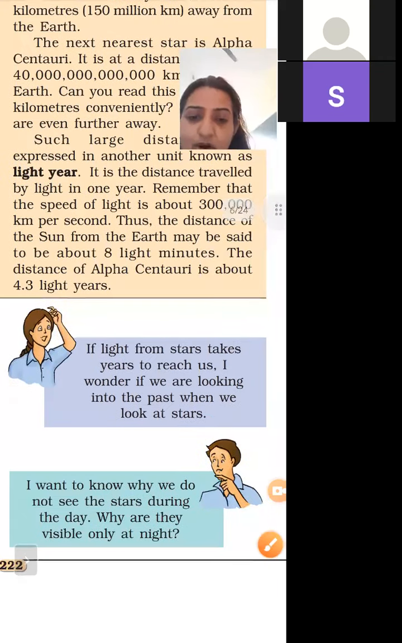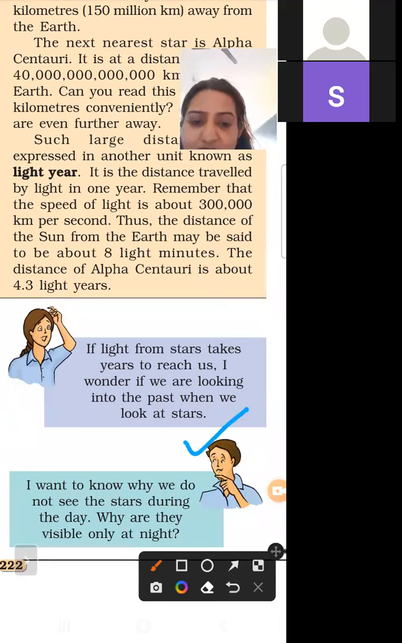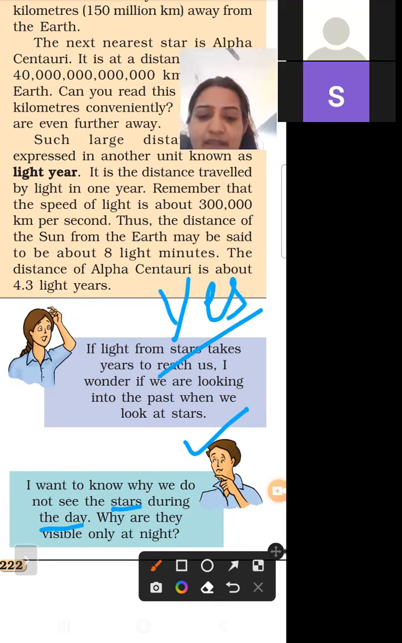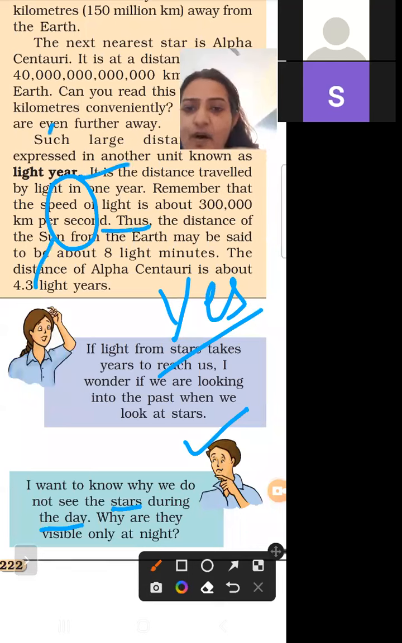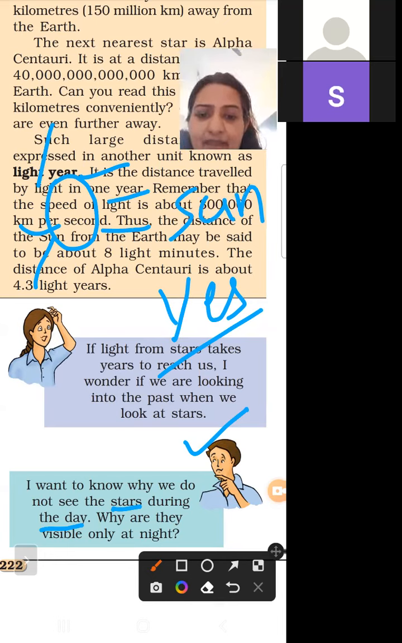Now Bujo is asking one question. I want to know why we do not see the stars during the day. Yes, the stars are there in the day, but they are not visible. Why are they visible only at night? Because the intensity of light of the Sun is very large as compared to the stars.